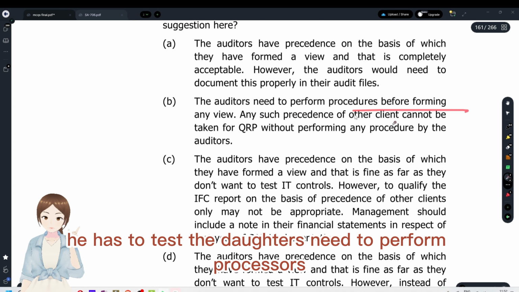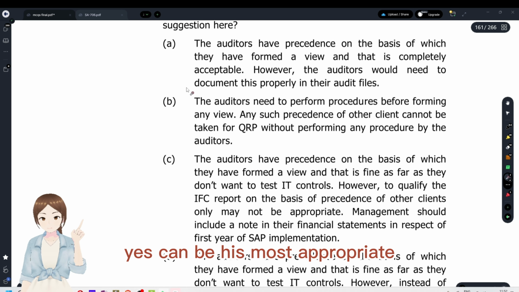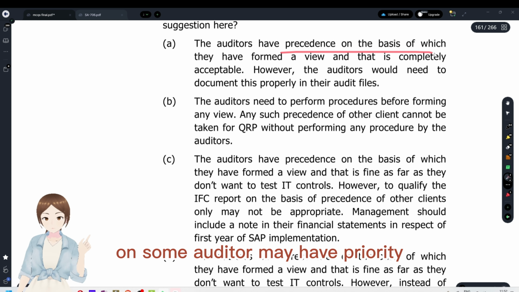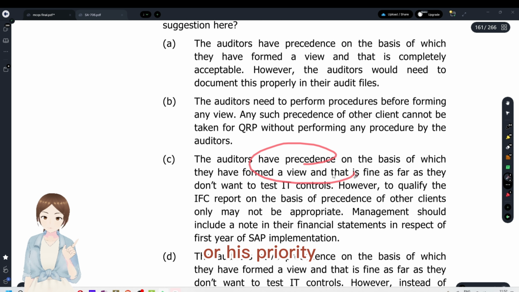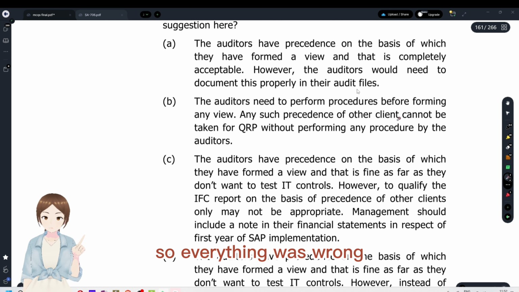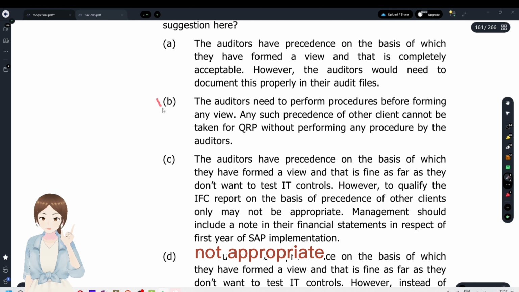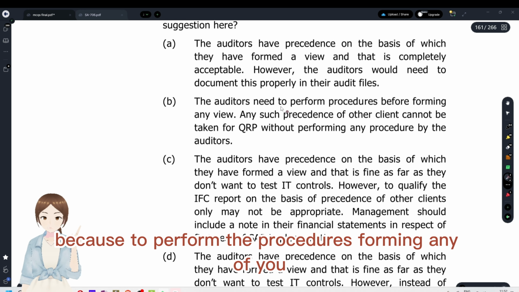The auditors need to perform procedures, yes. Option B is the most appropriate answer. The auditor may have priority on the basis of the view. The auditor would need to document. Precedence here is priority, so everything else was not appropriate. Option B is the most appropriate answer because the auditor needs to perform the procedures before forming any view.